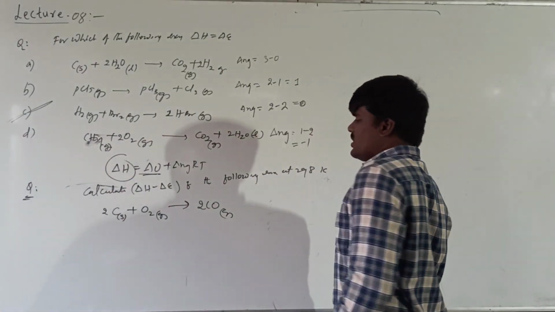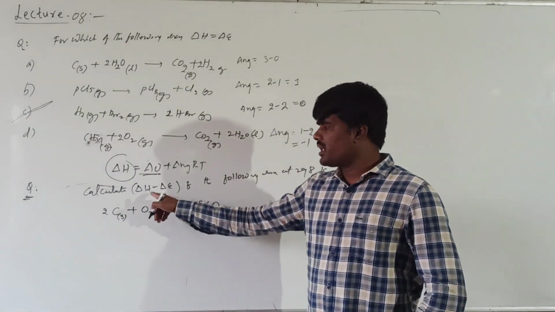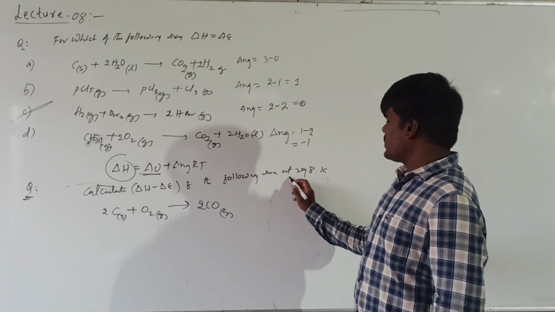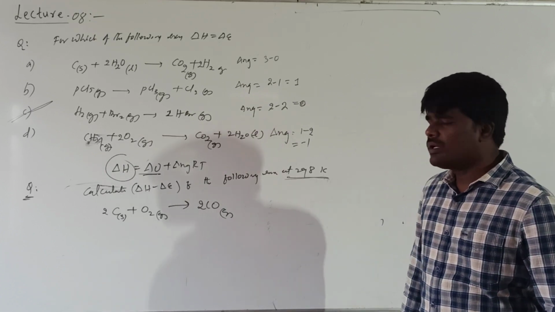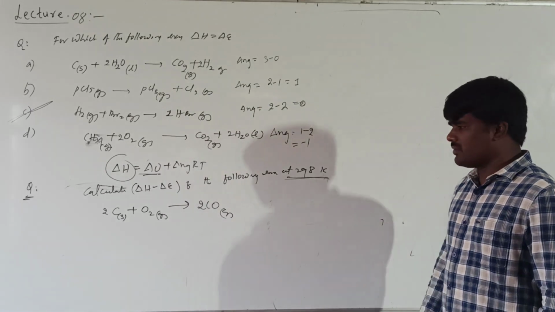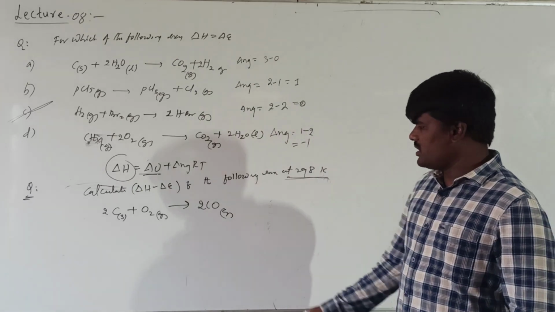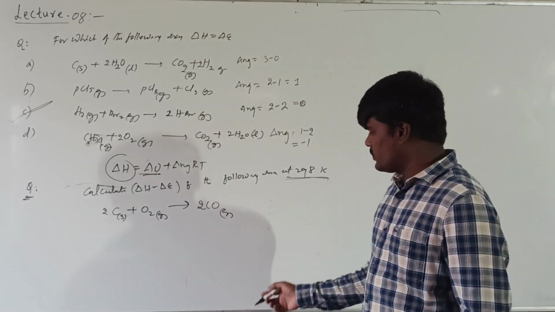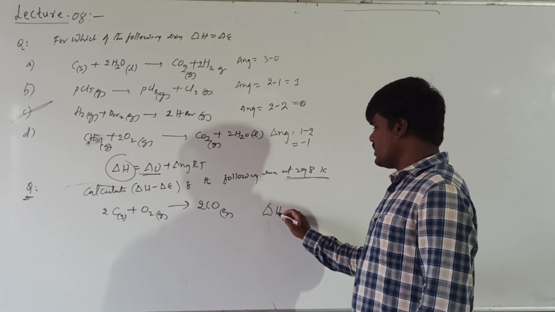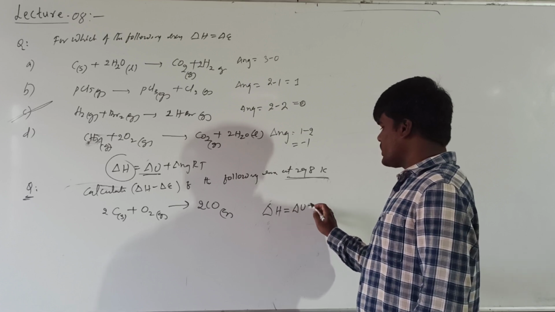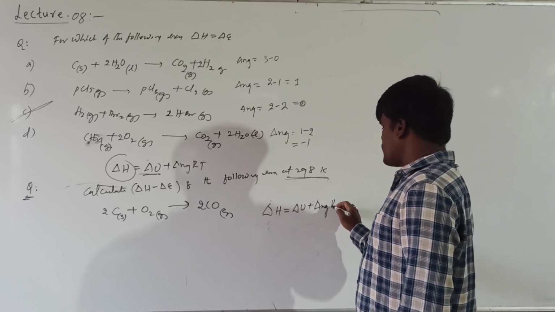For this equation, he is asking us to calculate delta H minus delta E at the given temperature, 298 Kelvin. It involves gaseous reactants and products. The expression is delta H equals delta U plus delta Ng RT.